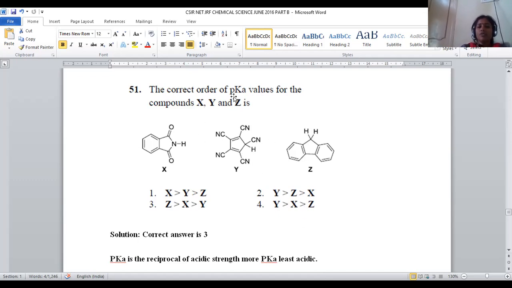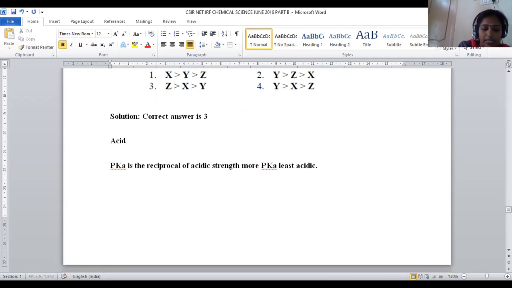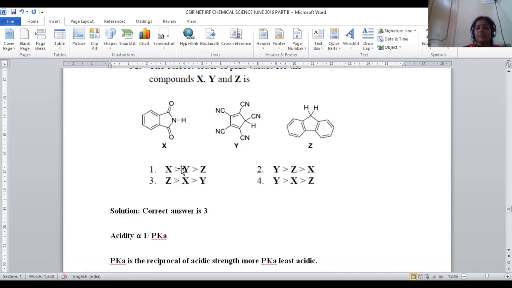So if acidic tendency is more, the pKa value will be lower, because acidity is inversely proportional to pKa value. So as the acidic nature increases, pKa value reduces and vice versa.